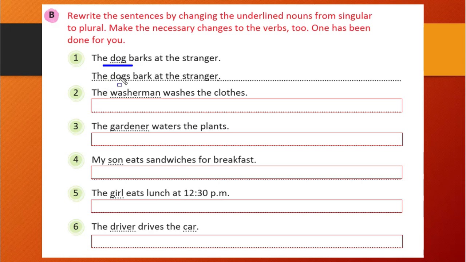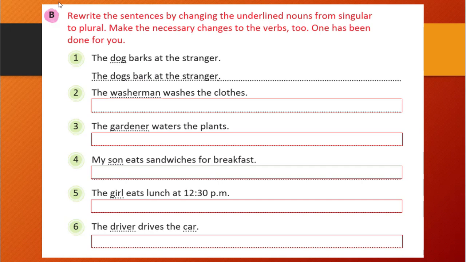We need to write dog as a plural noun, so we have written the dogs. Dog here is singular, and the verb is written with s or es. Here our dogs is in a plural form, so when the plural form is there, we will simply use the first form of the verb. So I have written bark only.